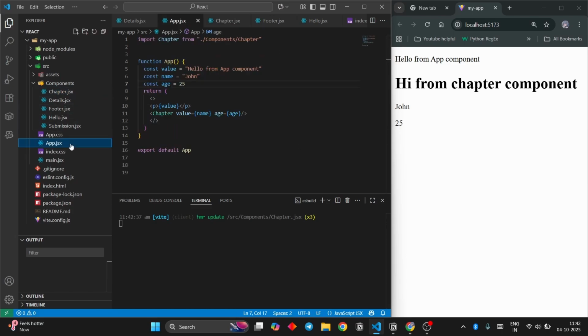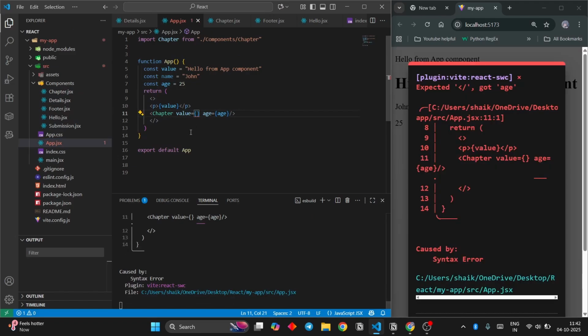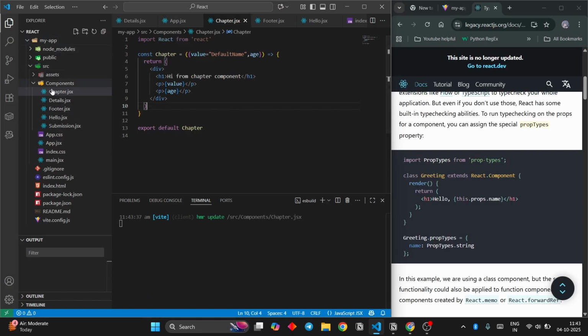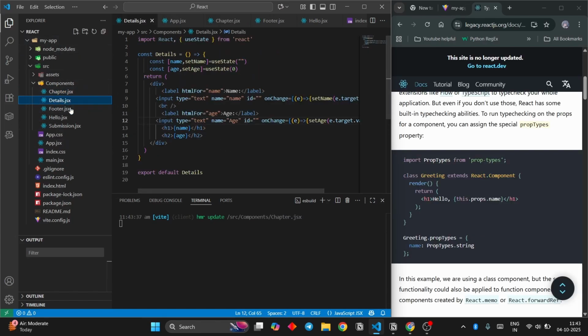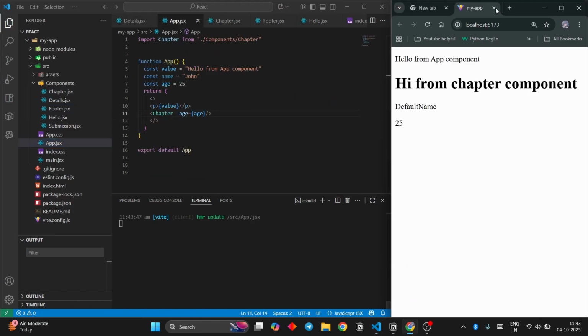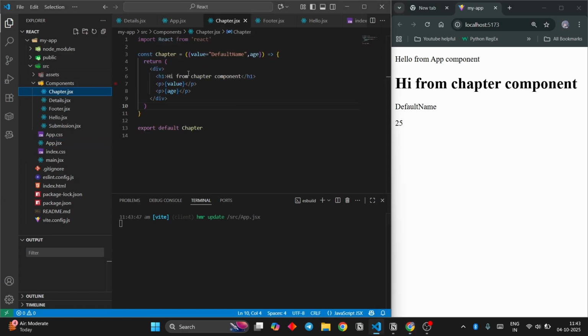Now I'm gonna go to app.jsx and remove the name. Okay, so I'm still passing a value over here. That was the problem. Now if I don't pass any value, you can see we get default name.